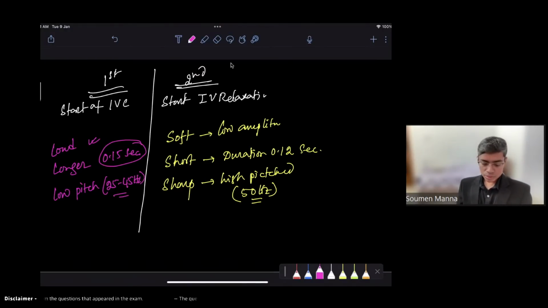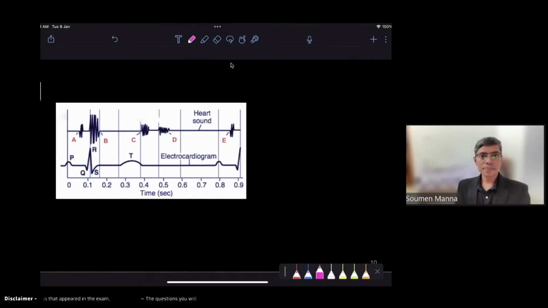Sometimes a question is also given that if you record the ECG along with the heart sound, how do you understand which heart sound corresponds with which wave of the ECG? I told you that the first heart sound occurs at the beginning of ventricular systole. Whenever ventricular systole is occurring, you require ventricular depolarization, otherwise the ventricle is not going to contract.